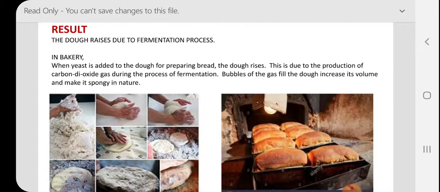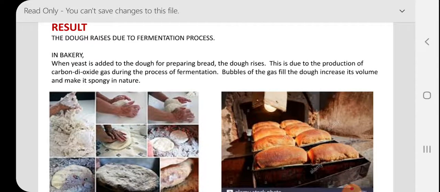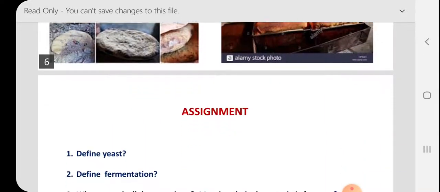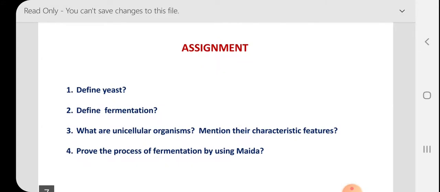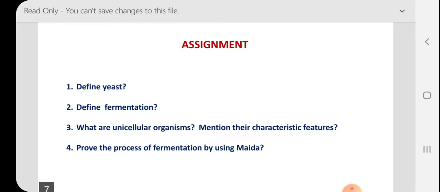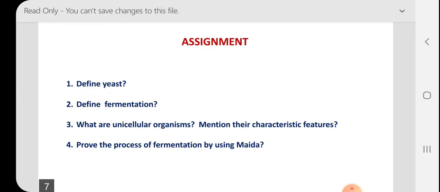In the next class, we are going to do one more experiment on fermentation. Coming to the assignment. Here you have 4 questions. I want you to answer all 4 questions. Define what is yeast. Define fermentation. What are unicellular organisms? Mention their characteristic features. Prove the process of fermentation by using maida. So, here you write aim, apparatus, procedure, observation and result. In this way you write the 4th answer.